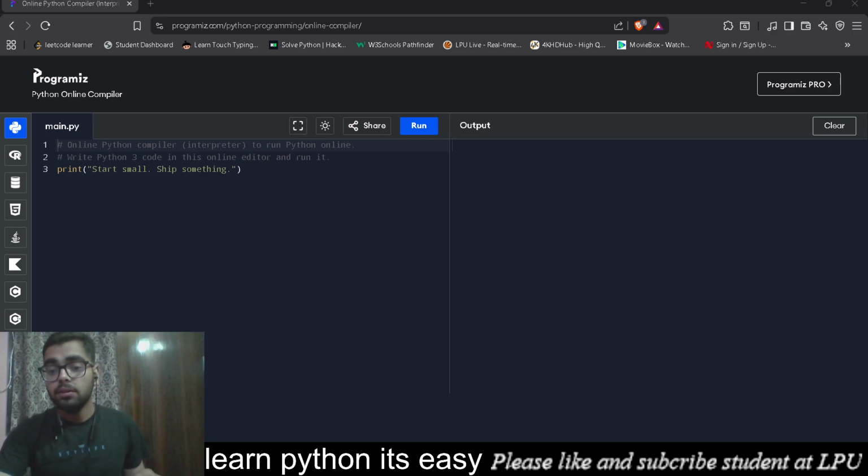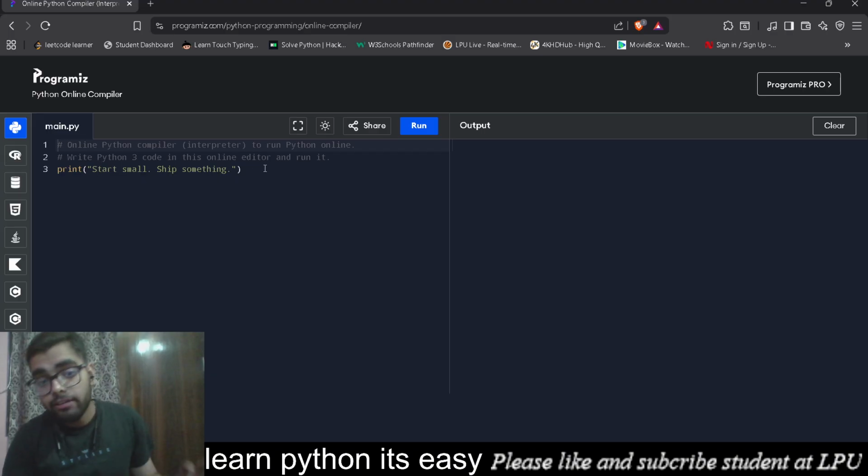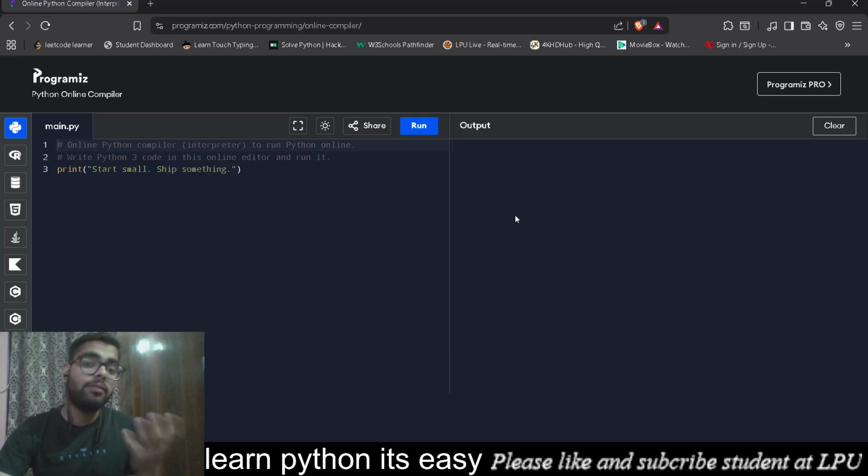Okay, so we'll write our first code. It's for having an output. One part of my screen is for writing codes. This part of my screen is for getting outputs. For every file, we store them in a particular directory.